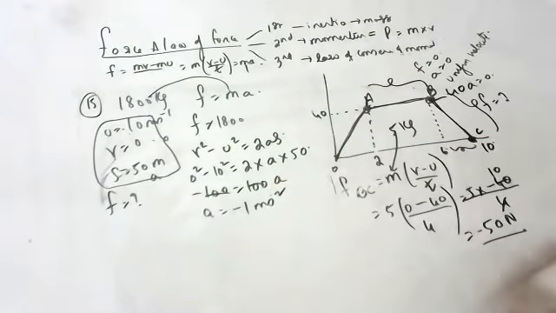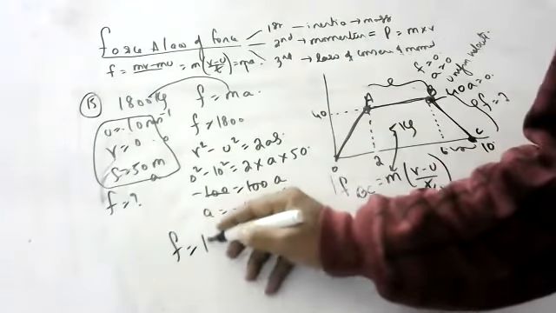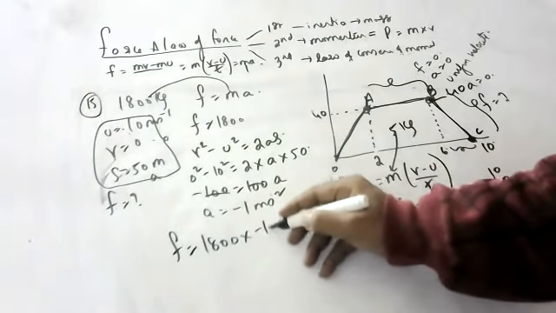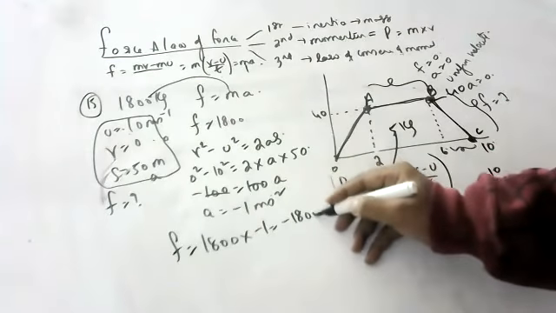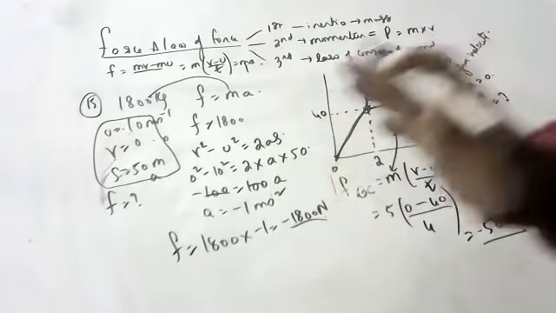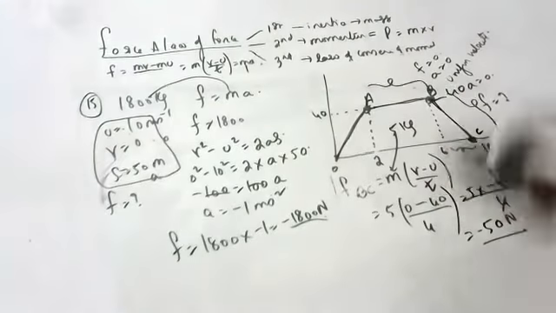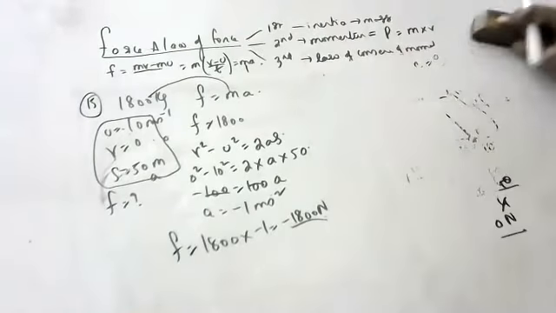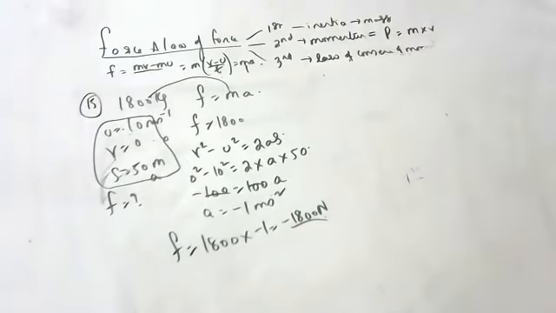So what is the force, children, here? Force acting is 1800 into minus 1, that is minus 1800 Newton. Why minus 1800? Because it is a retarding force. We are stopping it, children. Actually 1800 Newton only. We got a minus answer because we are stopping it. When we are trying to stop it, it is a negative force. That's why we got a negative answer, children. No need to panic for that. Next question.